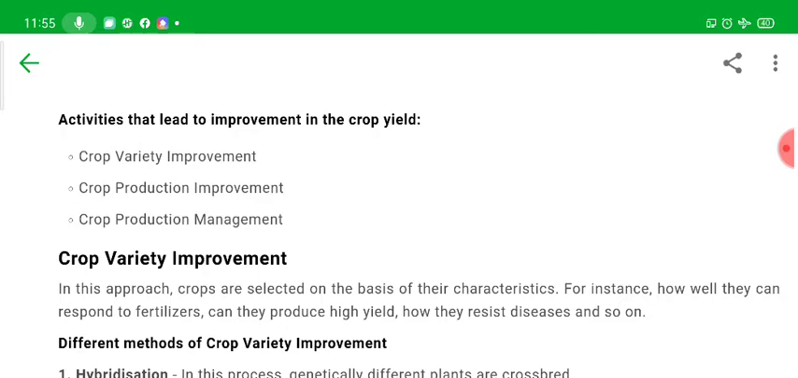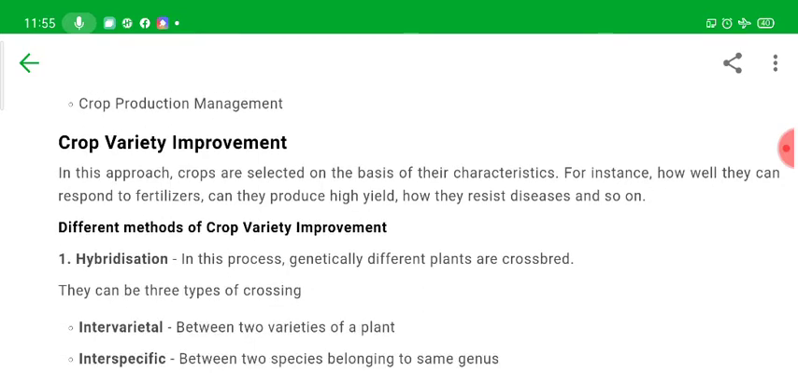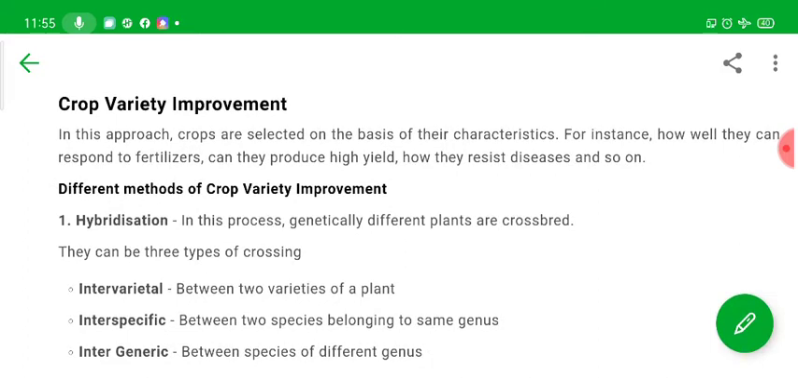Now once we have discussed the classification of crops, let's discuss how we improve the crop yield. For the improvement of crop yield, we need to do certain things like crop variety improvement, crop production improvement, crop protection management, right? So there are different strategies.